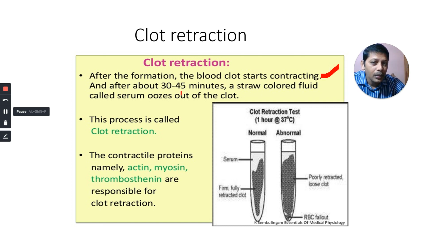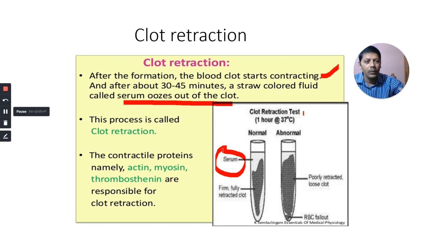After about 30 to 45 minutes, the straw-colored fluid called serum oozes out of the clot. Observe here, clot retraction, normal and abnormal. After the formation of the clot, the clot retracts, and as a result one fluid comes out of that clot. That fluid is called serum.